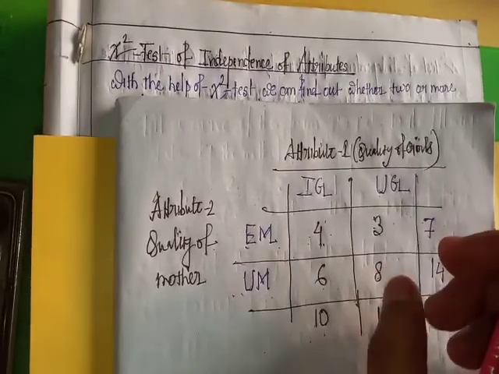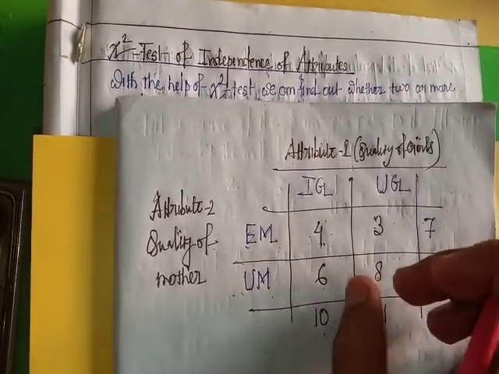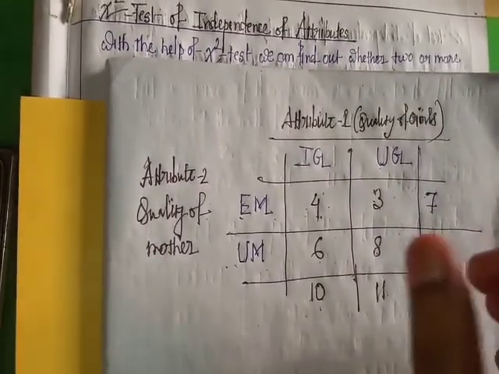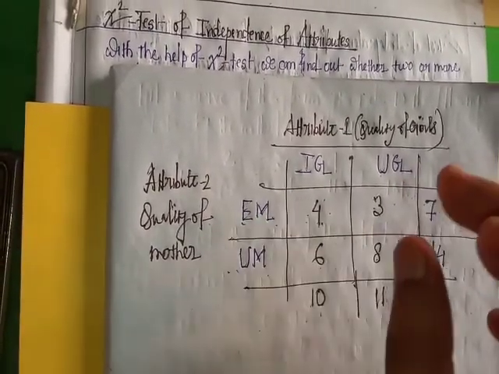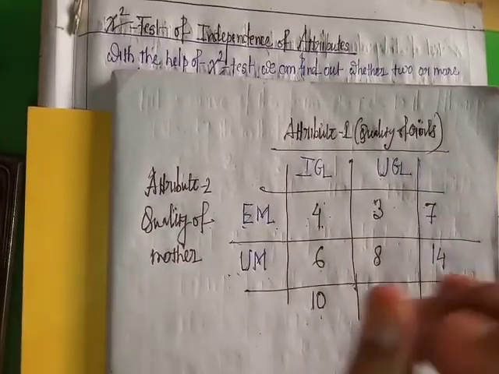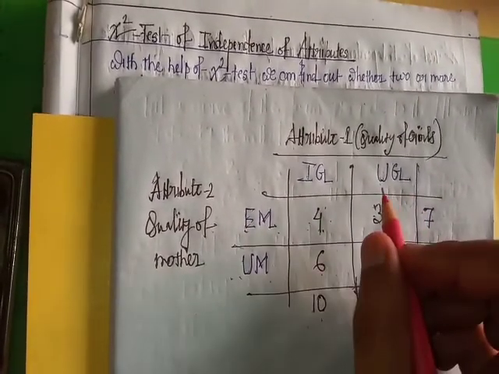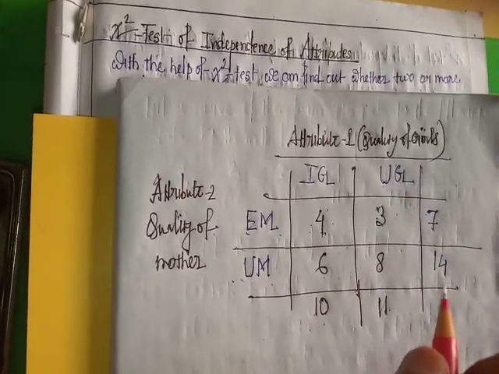Out of 11 unintelligent girls, there are 3 unintelligent girls' mother be educated, and there are 8 unintelligent girls' mother be uneducated.